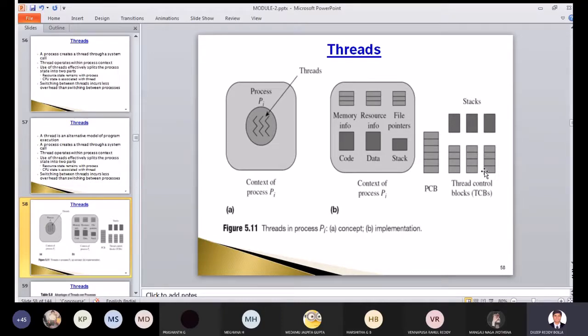So what is the overview of this diagram? Threads in process PI. First one is concept and next implementation. This is the concept. What is the concept? We have a process. The process has threads inside it. It is very simple to make you understand. What should I say?